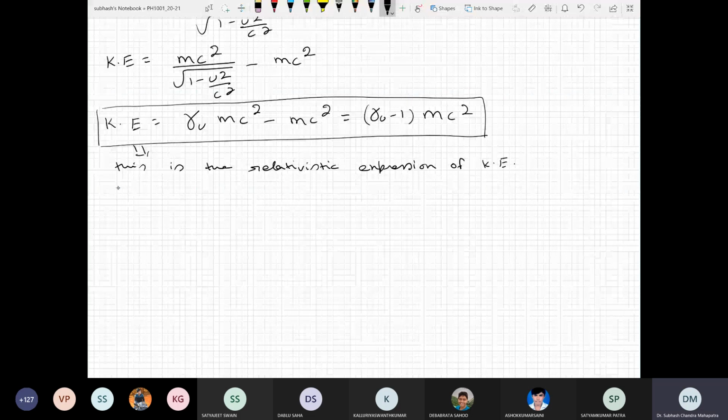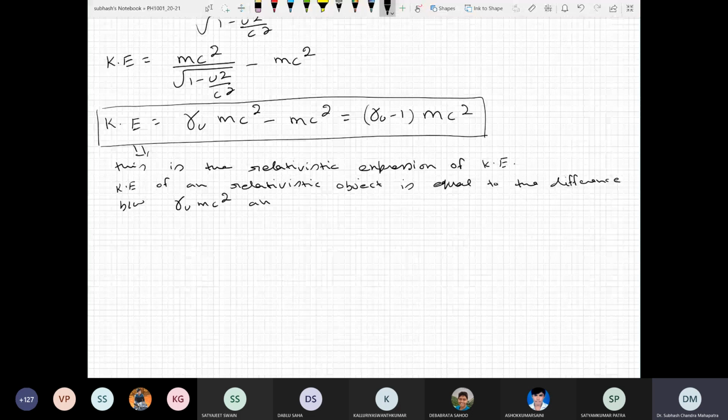Okay, so kinetic energy of a relativistic object is equal to the difference between gamma u mc square and mc square. Okay, so gamma u mc square is equal to kinetic energy plus mc square.